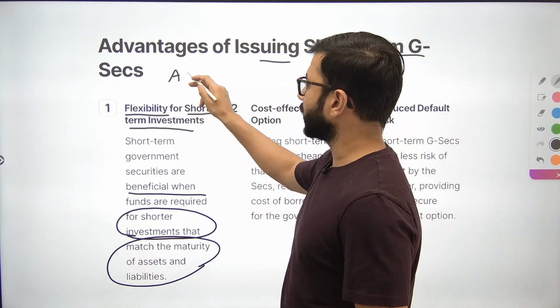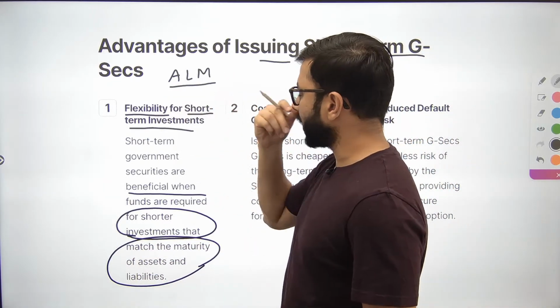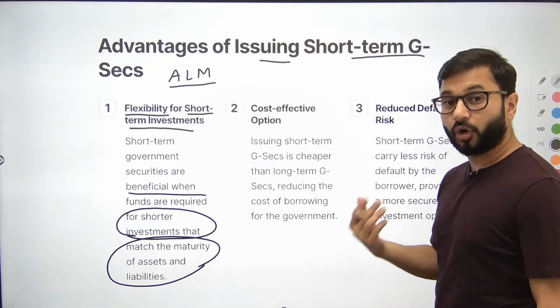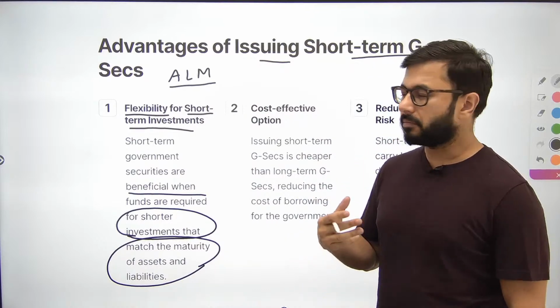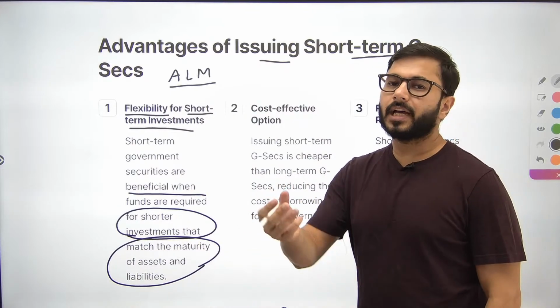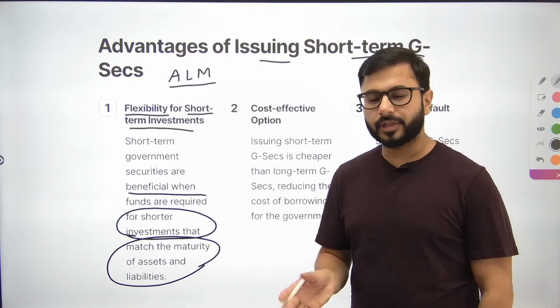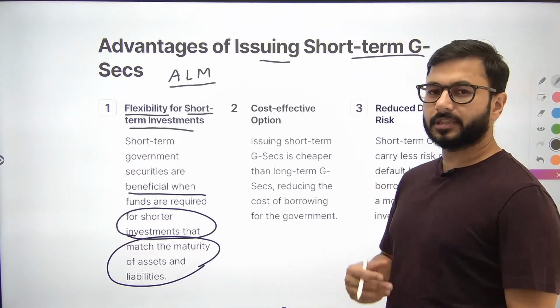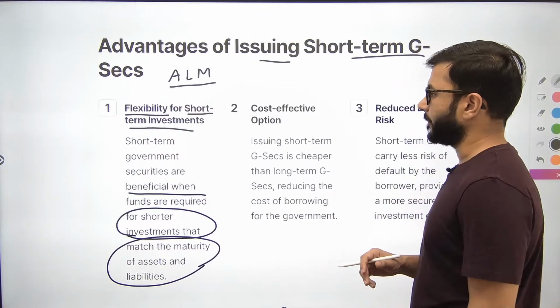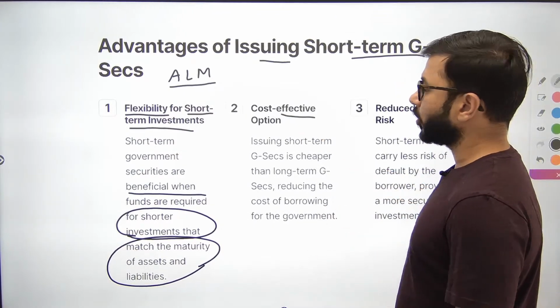Similar to long term, if you are thinking of investing in short term investments, then you should borrow from people saying that I'm going to give you the money back after 3 years only, after 5 years only. So if you want to make short term investments, you get flexibility there. It's a cost effective option.